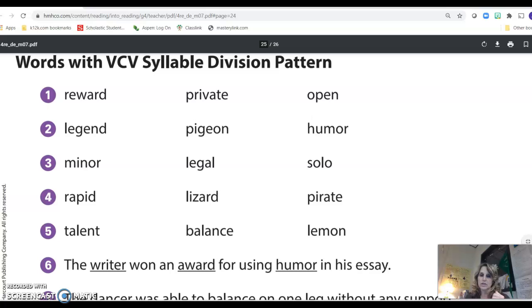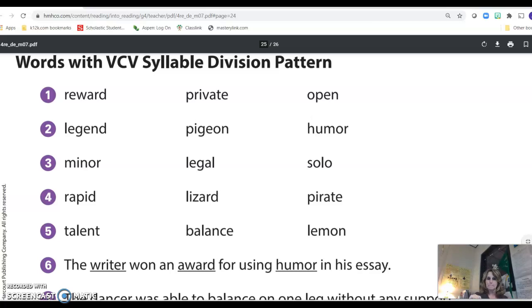Lizard. It's hard to break words apart. You want to say it completely. Lizard. On that one, it has the short I sound again. That's a short sound. So the line is going to be broken after the Z. Pirate, pirate. The long I sound, not the short I sound. So the line is going to come after the I.